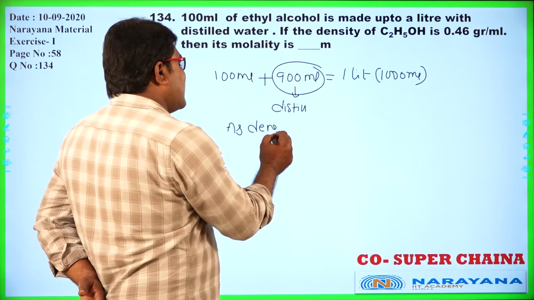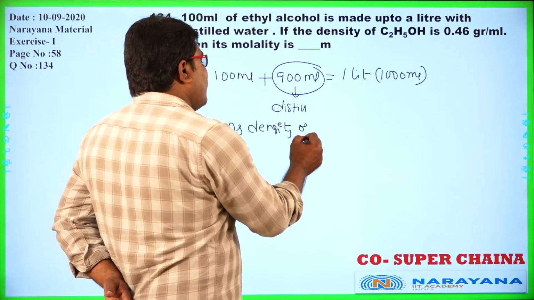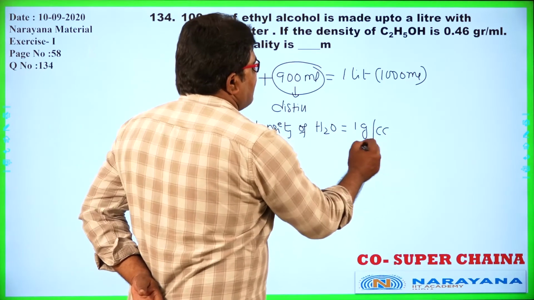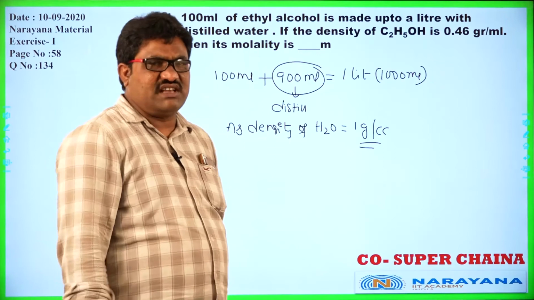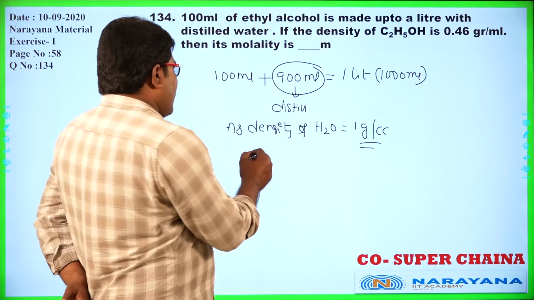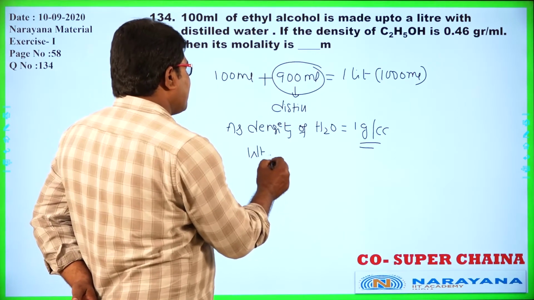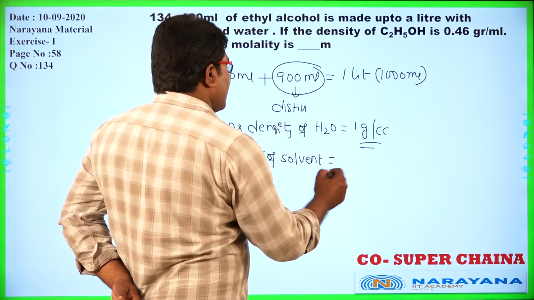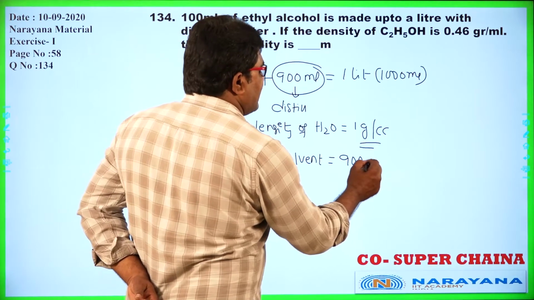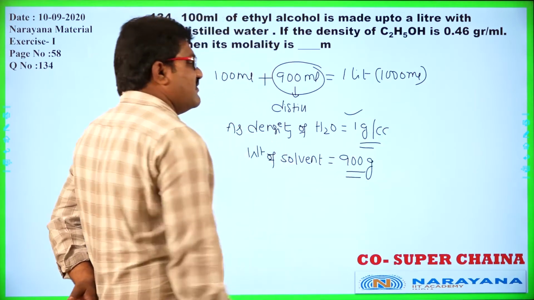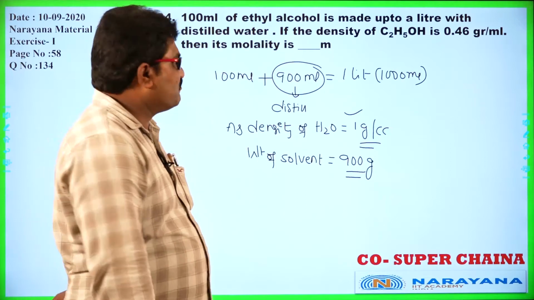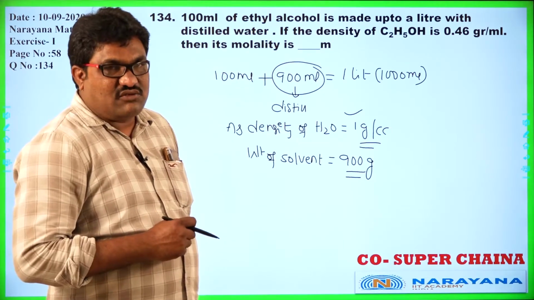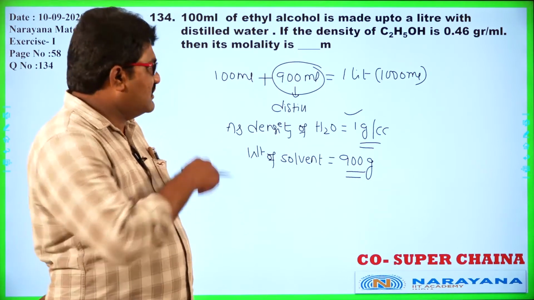density of water or specific gravity of water is equal to 1 gram per cc. So weight of solvent is equal to 900 grams, as the density of water is 1 gram per cc. Now in order to find molality, we have to know the weight of the solute.